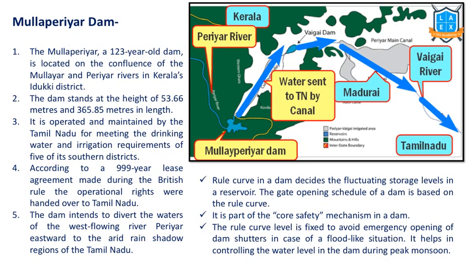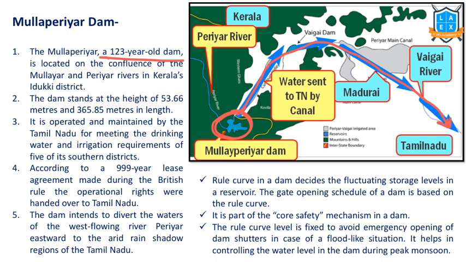Mulla Periyar Dam and its history. Here this is the Mulla Periyar Dam. Though it's located on the Periyar River in Kerala, water is used by Tamil Nadu according to the historical agreement between, at the time, British India and the Travancore Kingdom. It's a 123-year-old dam. Kerala says it's an old one, its height should not be increased. Tamil Nadu says no, its height can be increased.